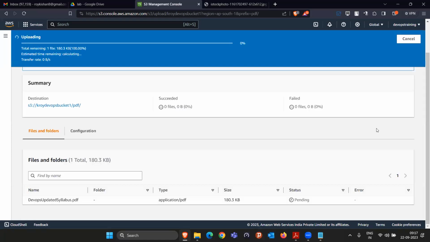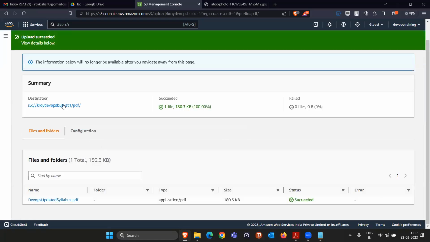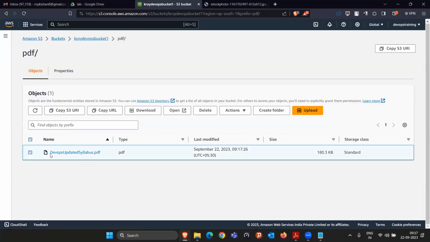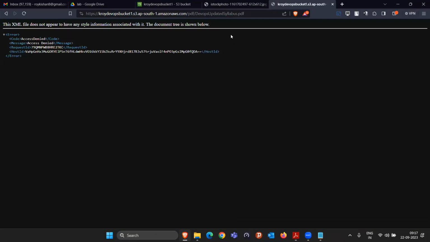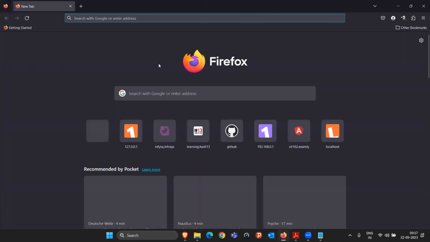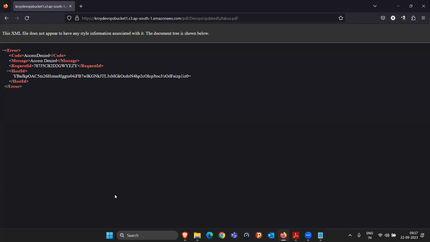Click on upload. So again, this PDF file is uploaded. But again, you don't have the permission currently. If you copy this URL, you'll see that it will be access denied. Let me try to open it from a different browser. See, here also it will be showing access denied like this.